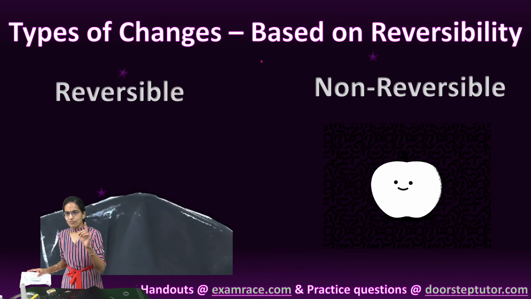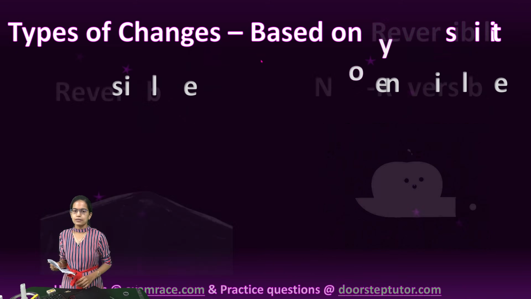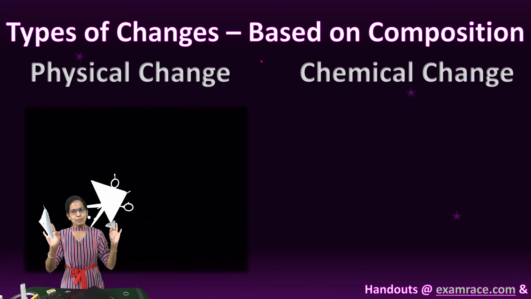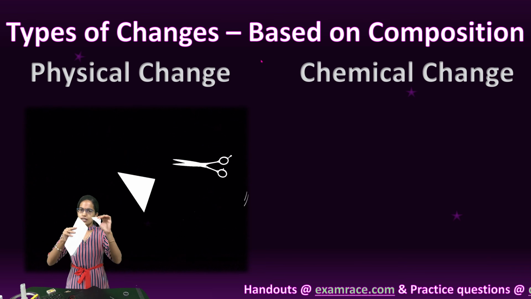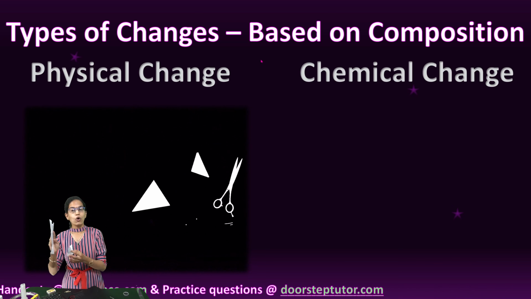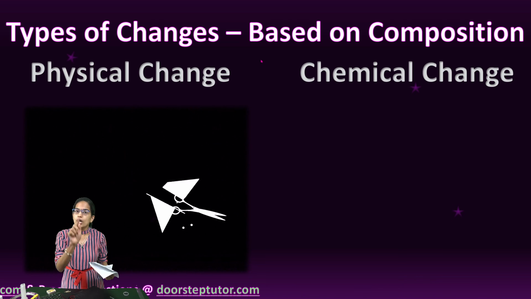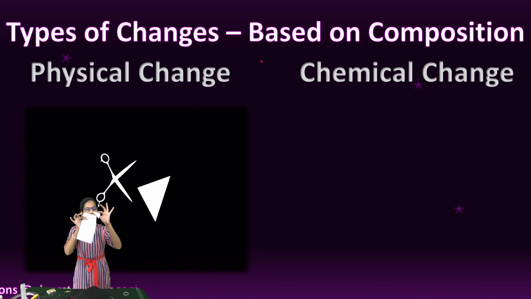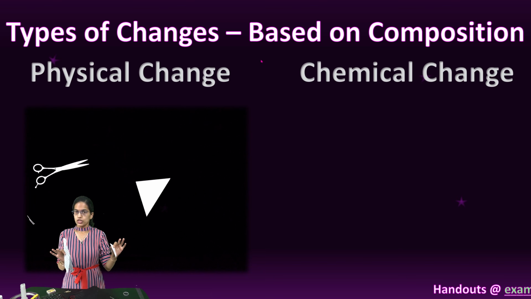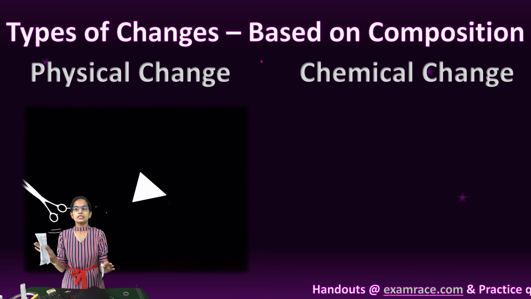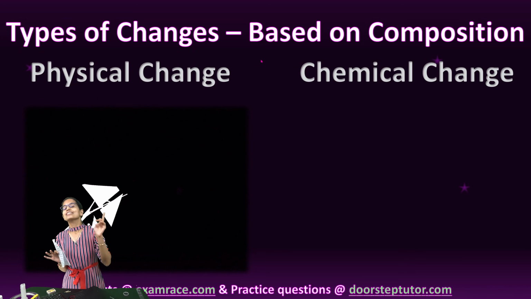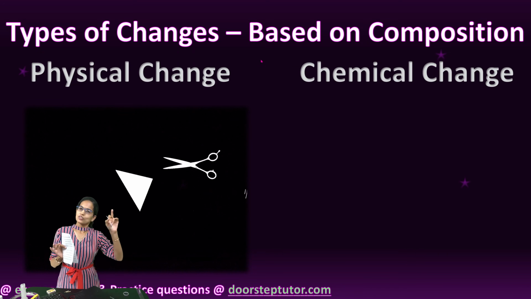Don't go. We have another interesting example with the same paper. The next is a physical change and a chemical change. So the same paper, folding of this paper, tearing of this paper is definitely a physical change. But folding was a physical reversible change. However, tearing of the paper was a physical non-reversible change. So never go by the words that physical changes are reversible. Physical changes can be reversible, can be non-reversible.